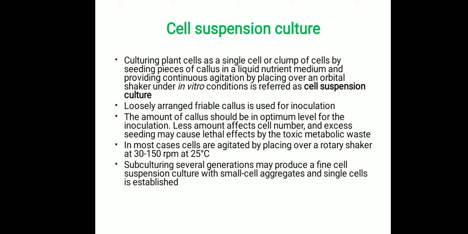In most cases, cells are agitated by placing them over a rotary orbital shaker at 30 to 150 rpm, maintaining a temperature of 25 plus or minus 2 degrees Celsius. Subculturing over several generations may produce a fine cell suspension culture with small cell aggregates and more single cells.